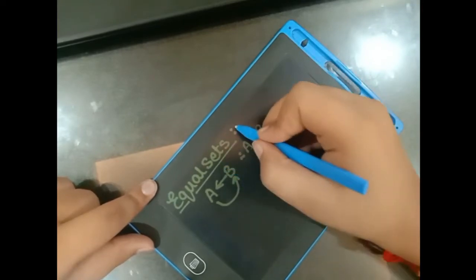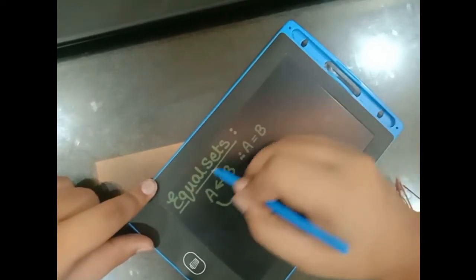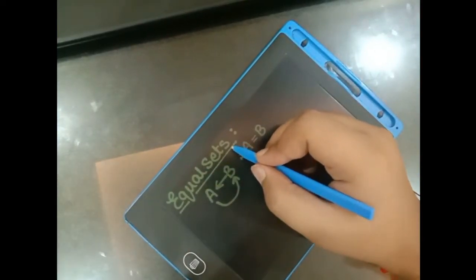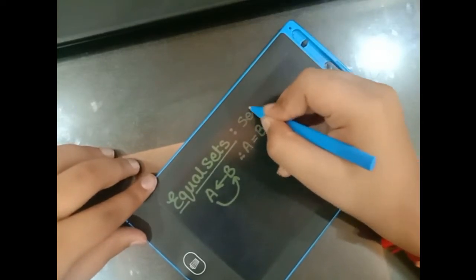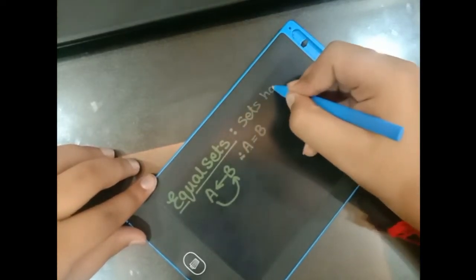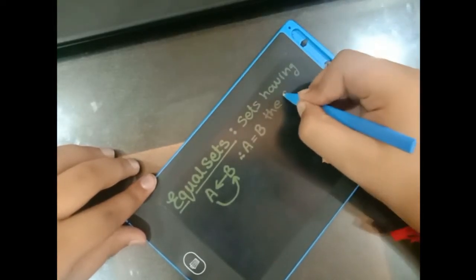So the definition of equal sets: A and B are equal sets if they are sets having the same elements.